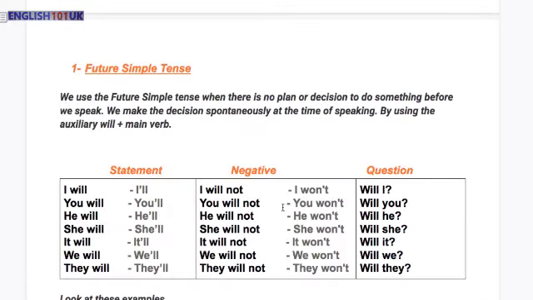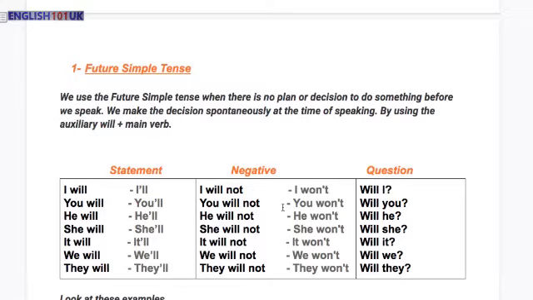by doing the definition of the future simple tense. We know that we use the future simple tense when there is no plan or decision to do something before we speak.